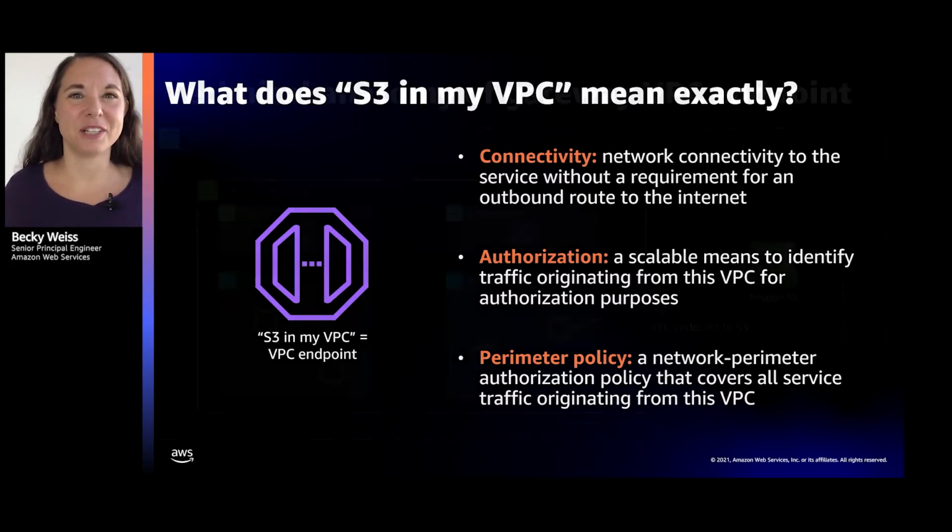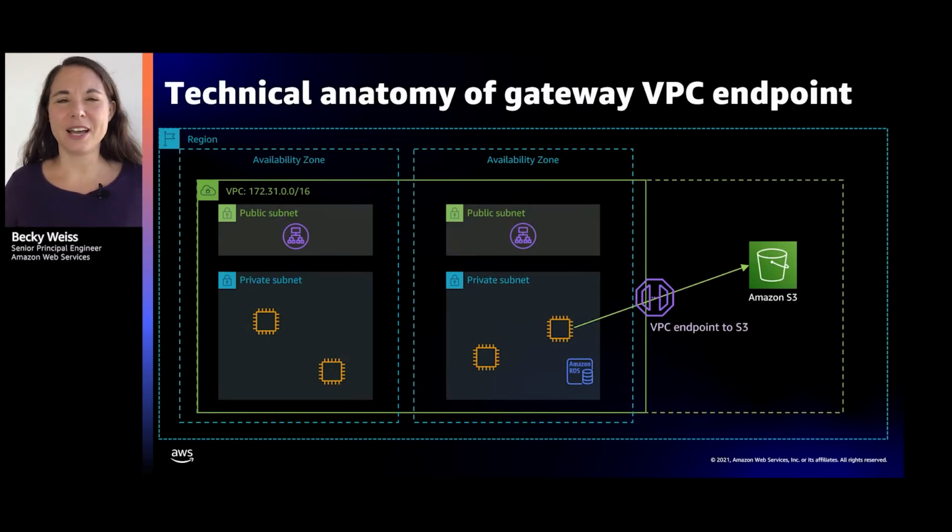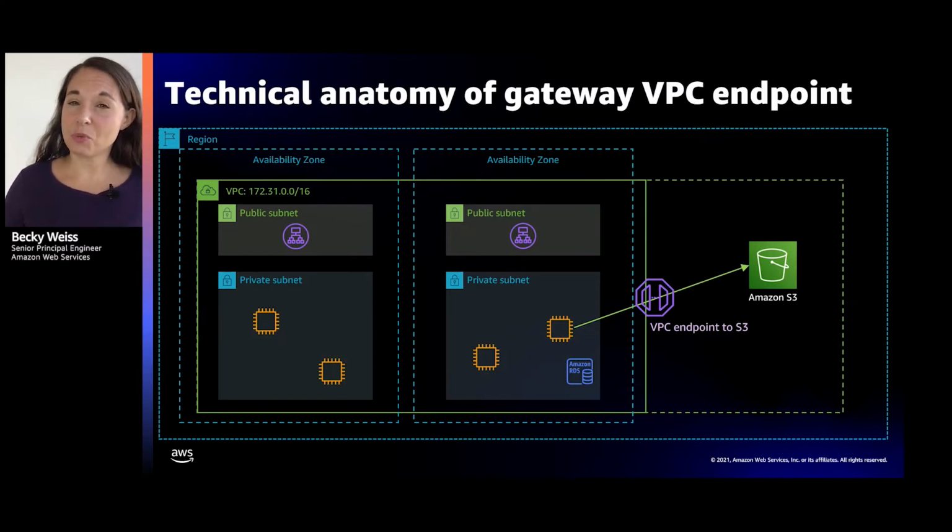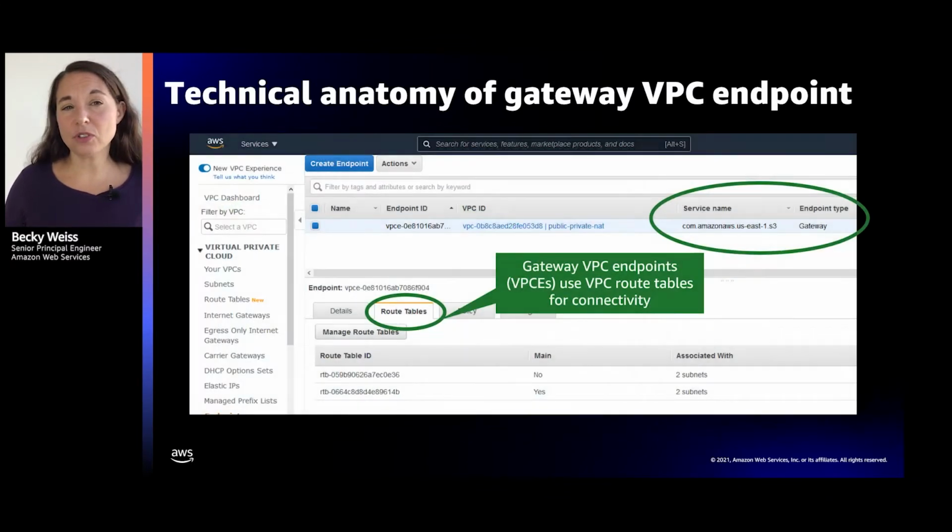Okay, so we took all of that into account. In 2015, we launched the Gateway VPC endpoint. We didn't use the word gateway at the time. It came in a little bit later, but I'm going to use it now because that's the word we use for it today. It explains the technical underpinnings of this very first VPC endpoint we launched. The idea was: S3 in my VPC without a need for an internet gateway. The word gateway is significant here. If you've ever looked at routing in a VPC, this VPC endpoint was done with routing.